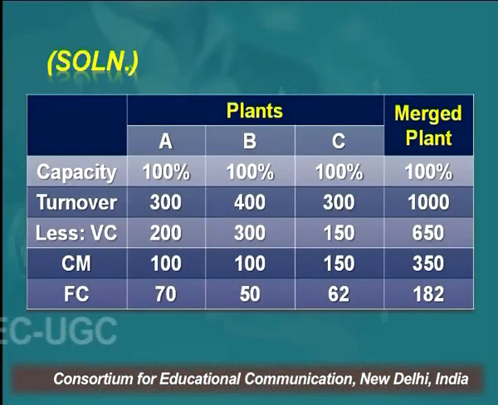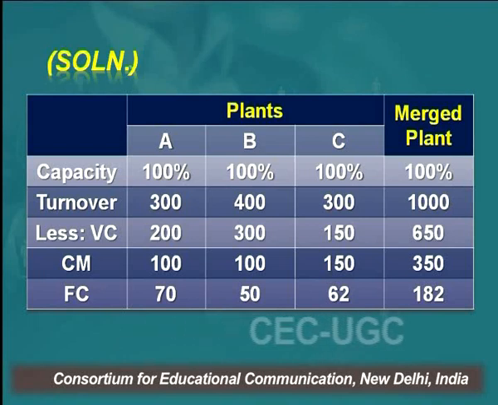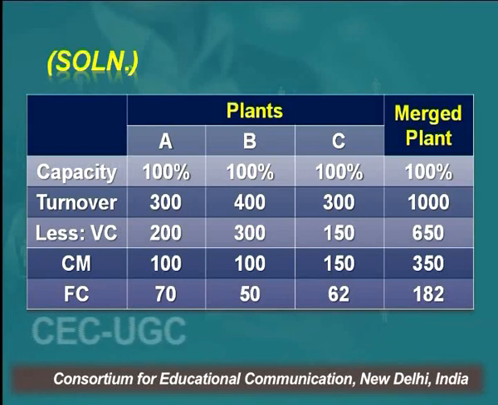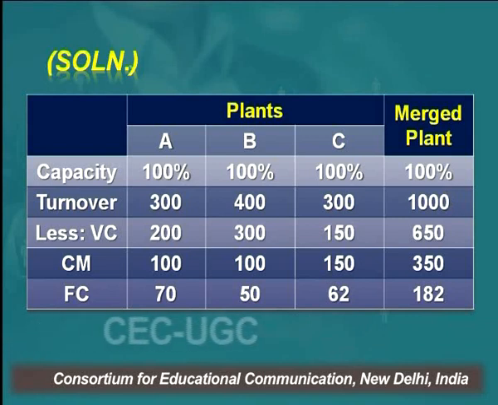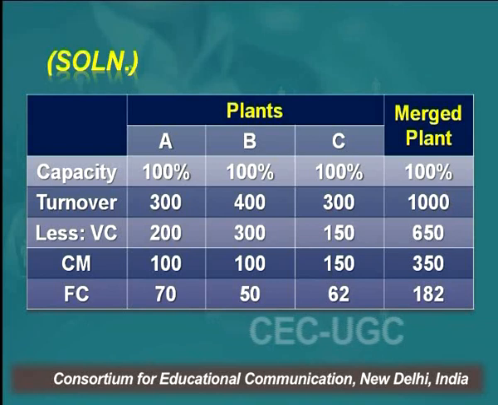First of all, because we are merging, you will have to find out the turnover of these three plants at 100% capacity, right? A was already operating at 100%, while B and C were being underutilized. If you convert these two plants B and C to 100%, what will be the turnover, variable cost and fixed cost?